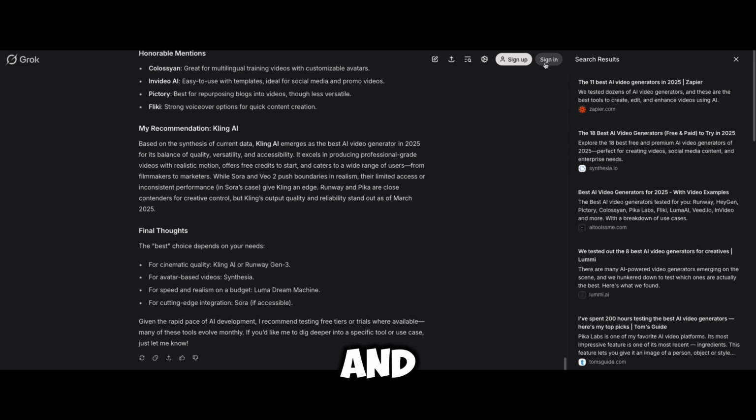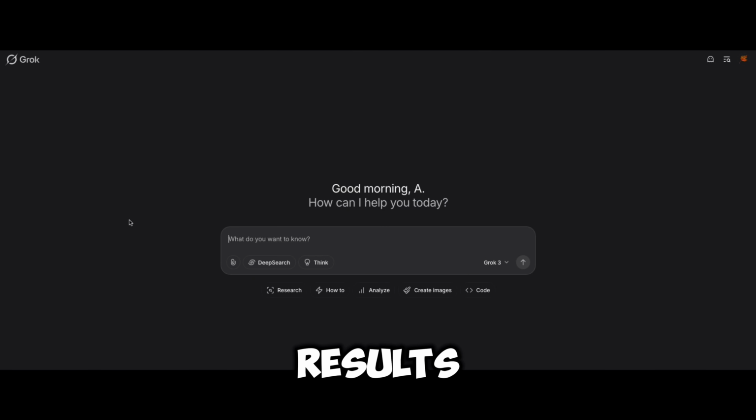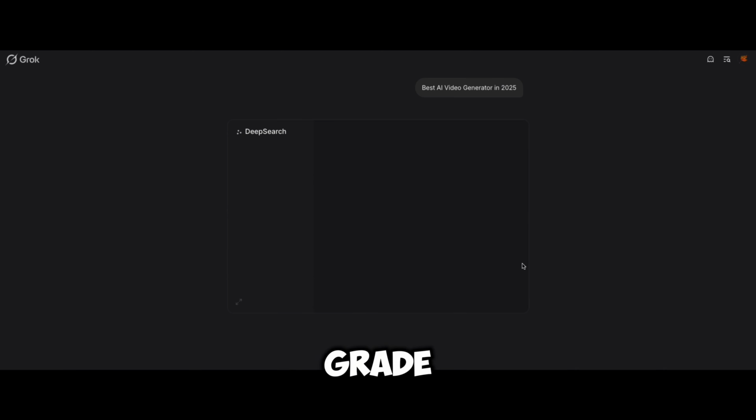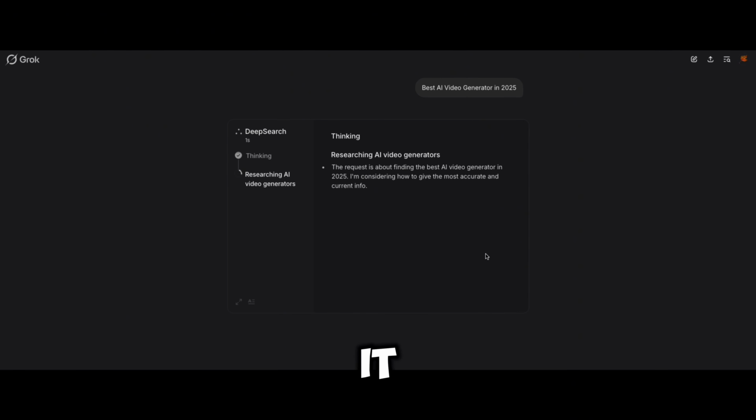So let's sign in and see how deep search and deep thinking give results for the same question. Now I've logged in. I'm going to use this deep search feature and ask the best AI video generator in 2025. Let's see how deep search gives me the results. Same Grok 3, I'm going with that. You can see it started thinking.